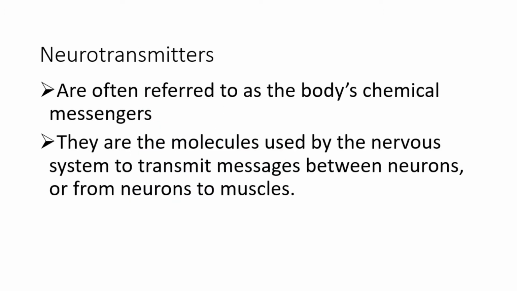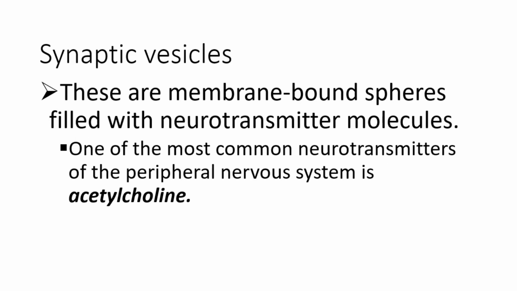Neurotransmitters are often referred to as the body's chemical messengers. They are the molecules used by the nervous system to transmit messages between neurons or from neurons to muscles. Synaptic vesicles are membrane-bound spheres filled with neurotransmitter molecules. One of the most common neurotransmitters of the peripheral nervous system is acetylcholine.